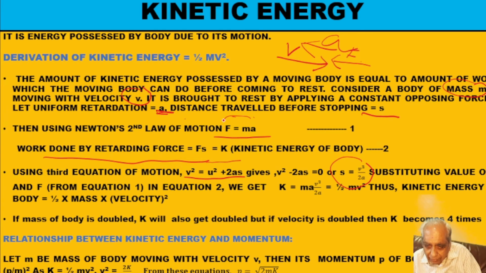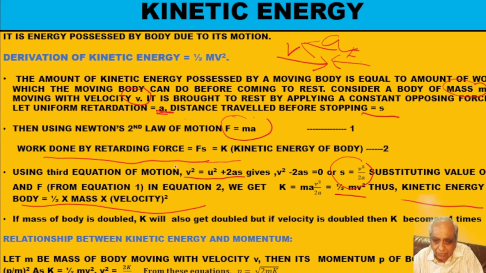This is the value of force I have got. So now what I will do, I will substitute the value of force and S in this equation. So I will get K is equal to F. What is F? m into a. Then what is my S? v square upon 2a. If I substitute, I will get K is equal to m into a into v square upon 2a. If I simplify, I will get half mv square. Therefore kinetic energy of the body is equal to half into mass into velocity square.